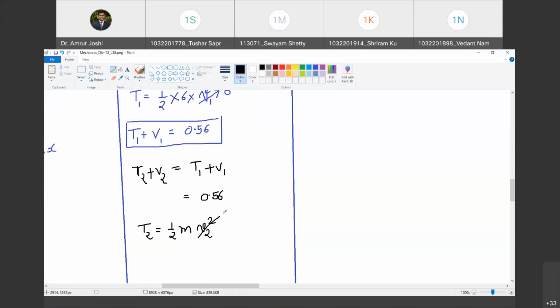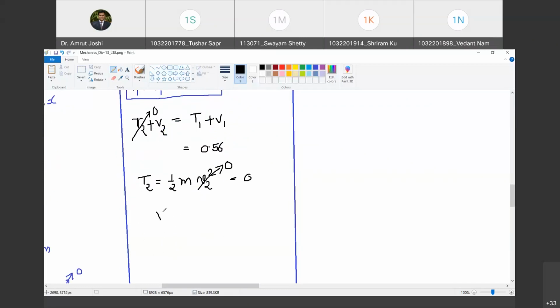But what is v2? v2 is also 0. Do you agree with me? Yes, sir. So therefore T2 is 0 and I must have potential energy at position number 2 that must be equal to 0.56. Do you agree with me?